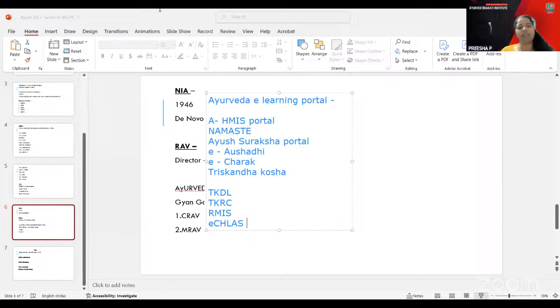And you have the Namaste portal, the Ayush research portal, and the development and implementation of the Ayushman Bharat Health Account. And you have the EMAP and the M Yoga app.